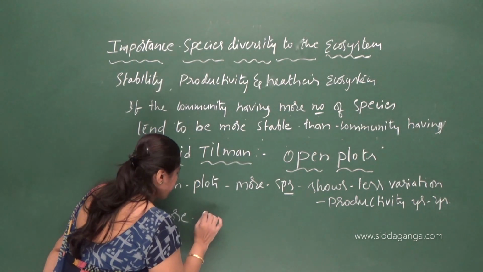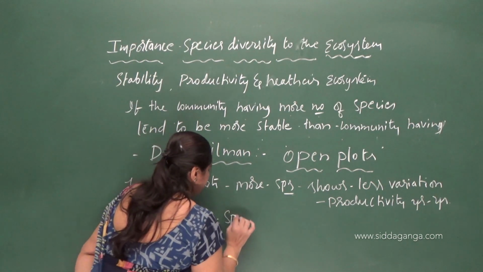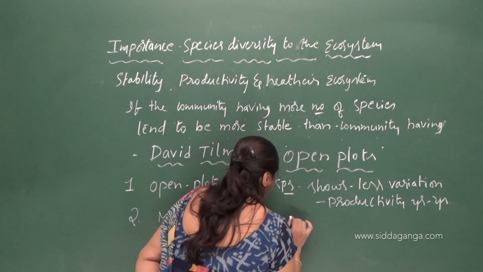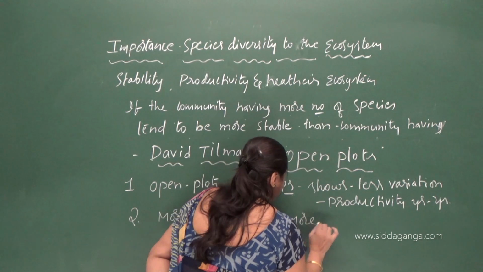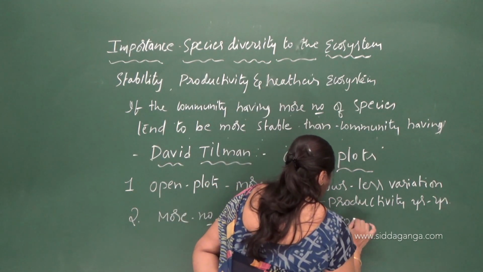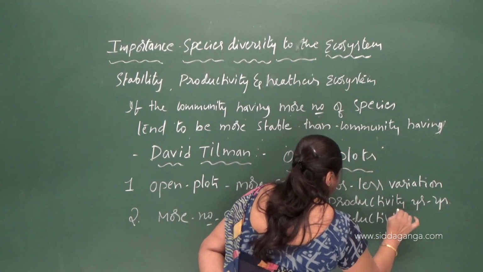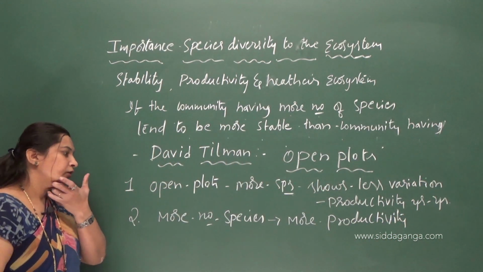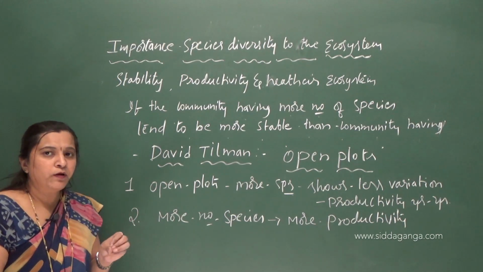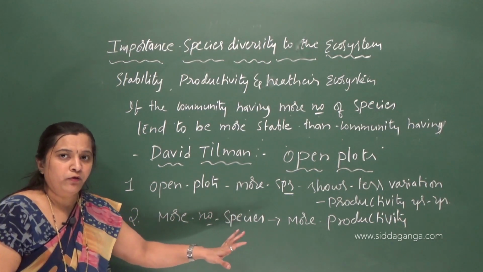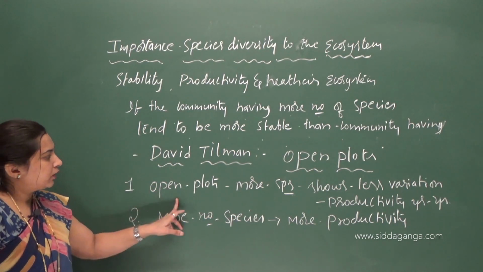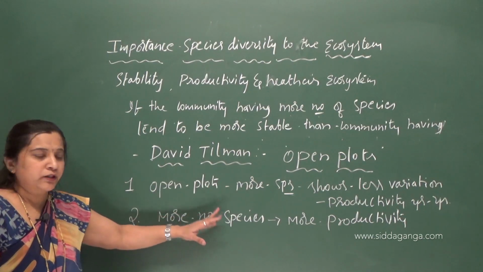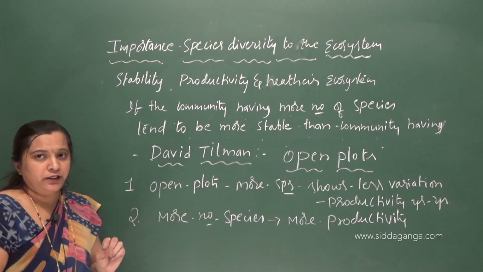And the more the number of species, the more productivity. If the number of species is more, obviously the productivity will be more. So these experiments conducted by David Tillman confirm these attributes. They are related to species richness.